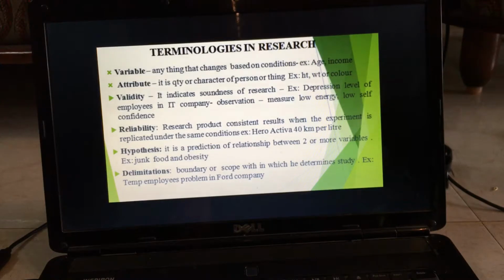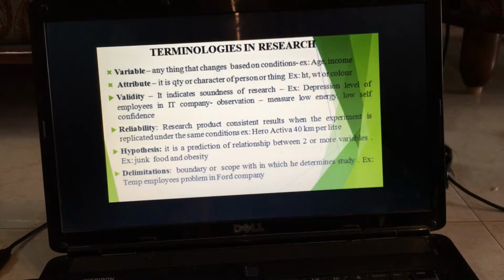In research, we always talk about income and demographic details. When we collect details of their age and income, every year our age increases, and our income also increases. That is called a variable.